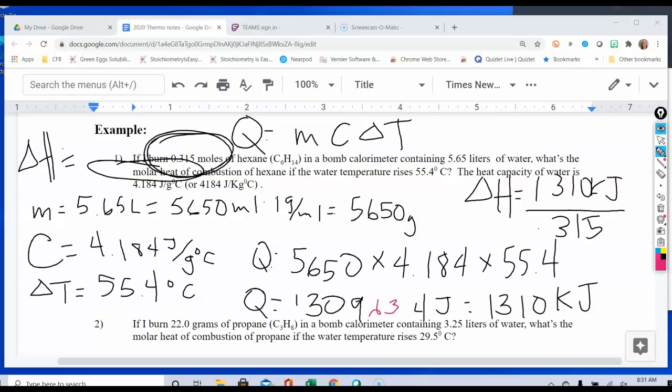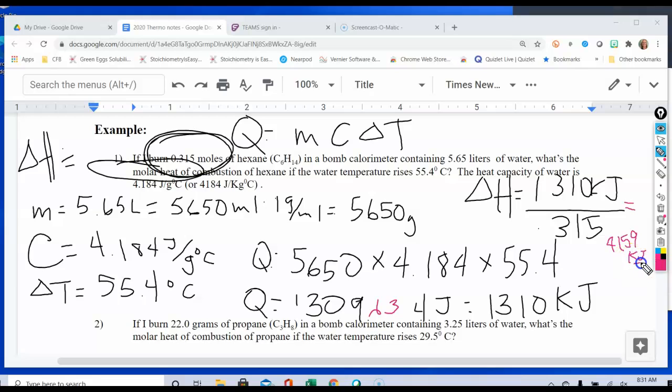Okay, so I had to make some changes. The actual Q came out to 1,309,634 joules, which still rounds to 1,310 kilojoules. And then when we get this math right here, we come out with 4,159 kilojoules per mole. And the unit label comes out to kilojoules per mole.